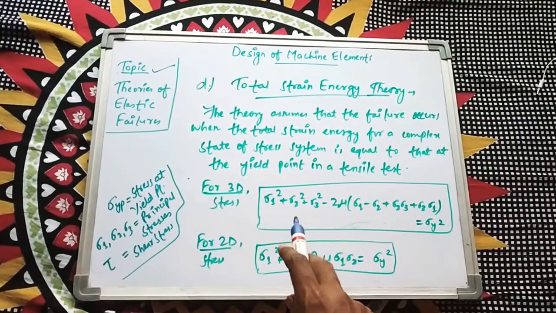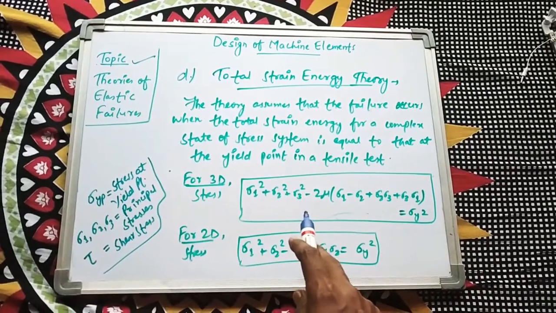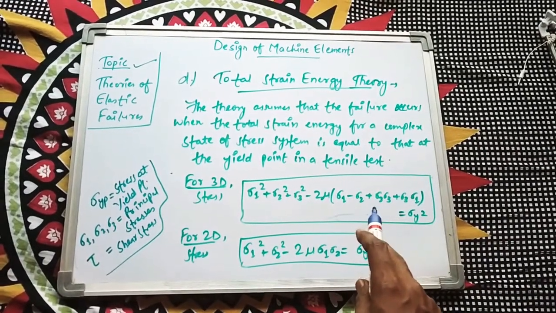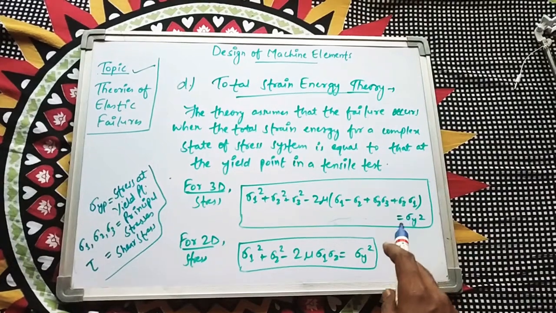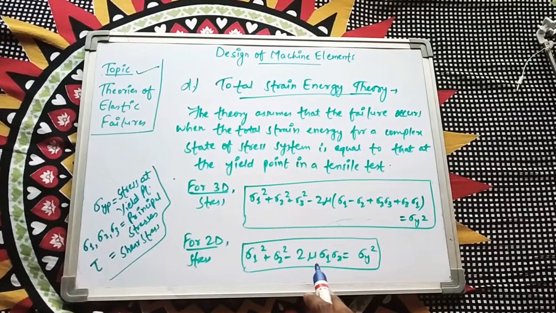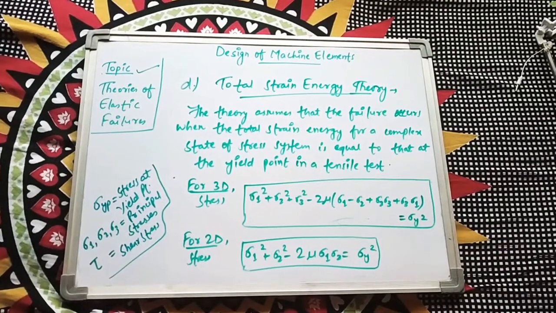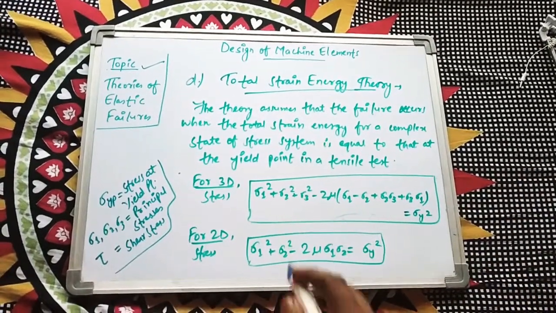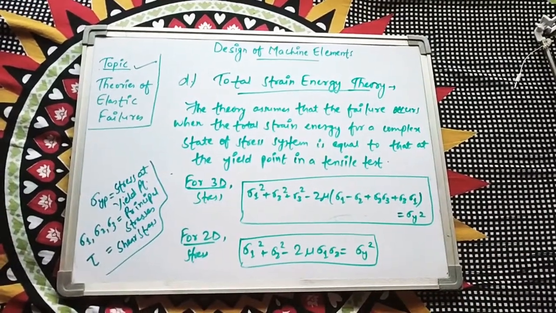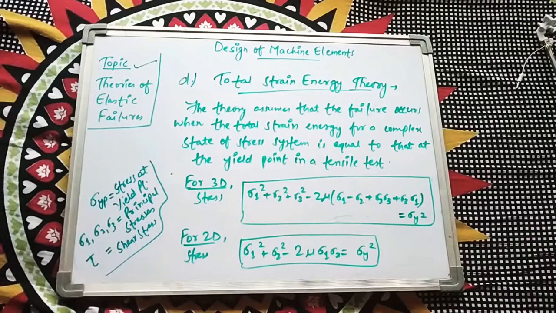For 3D stress, the equation for total strain energy theory is sigma 1 square plus sigma 2 square plus sigma 3 square minus 2 mu into sigma 1 into sigma 2 plus sigma 2 into sigma 3 plus sigma 3 into sigma 1 equals sigma y square. For 2D stress, this is written as sigma 1 square plus sigma 2 square minus 2 mu into sigma 1 into sigma 2 equals sigma y square. So mainly this is the total strain energy theory. Just write this equation down, it will help you while solving numericals.